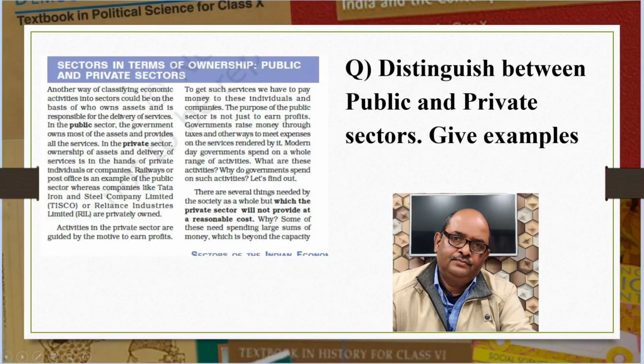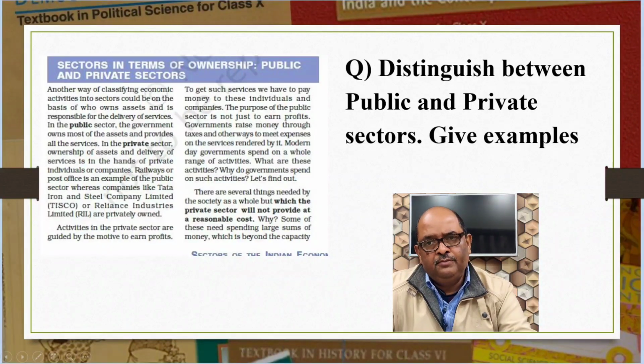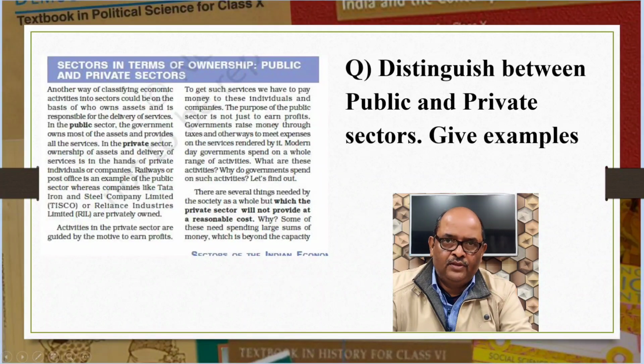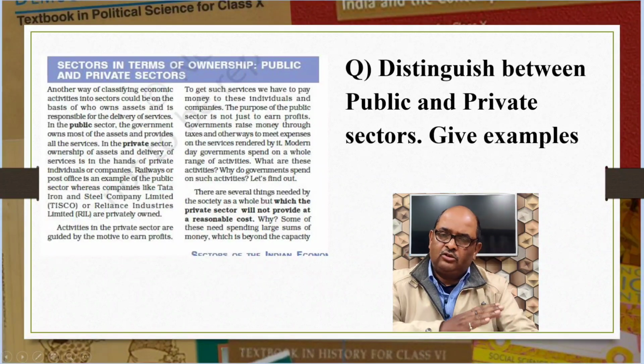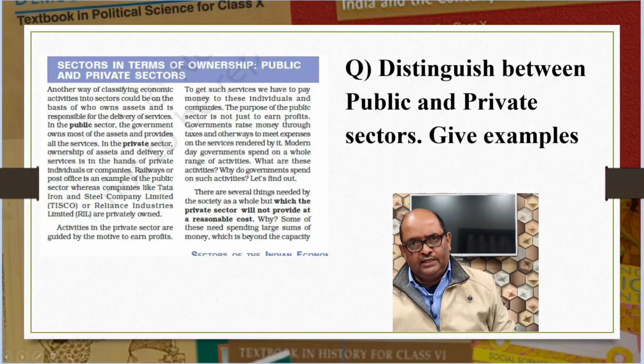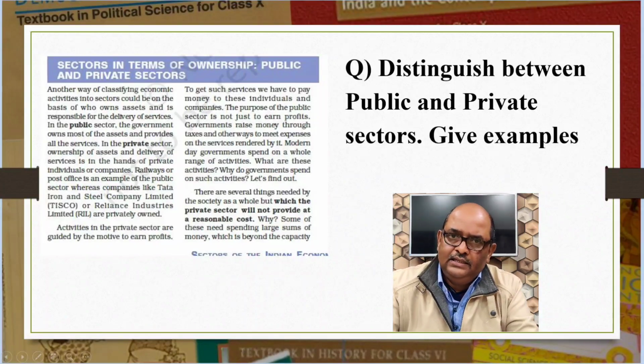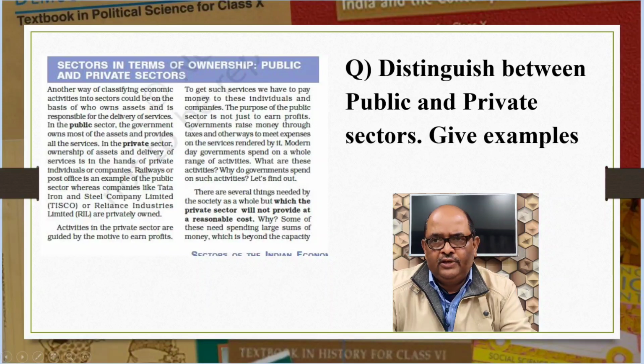Let us now come to the public and private sectors. Distinguish between public and private sectors. Give examples. Just like organized and unorganized sector, I will suggest you to make a table. Public sector on one side, private sector on the other side. This is an easy question, so do it yourself and allow me to go to another important question.